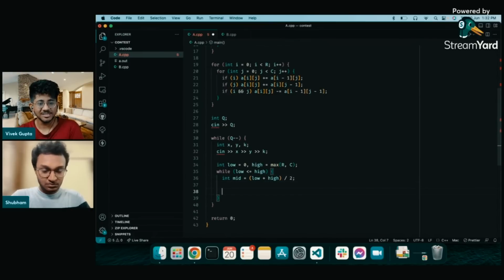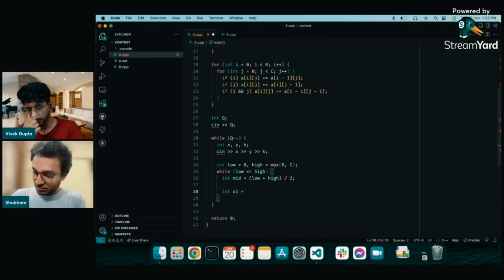So what he's doing is he's basically building sort of a prefix sum array, right? What I see is he's building a prefix sum array so that he can query in a certain rectangle how many zeros and ones are there, right? How many black cells are there that he'll have to convert. And then for every query, he's given an X and Y. He will try and do a binary search on what is the low and high, the diameter or the length maybe. Let's see what he writes.